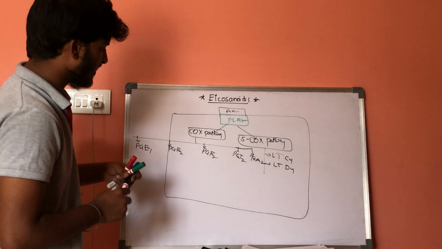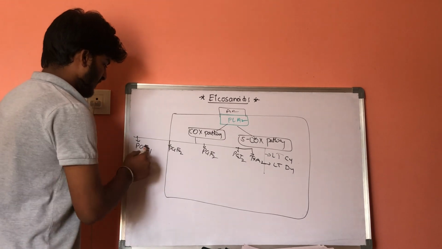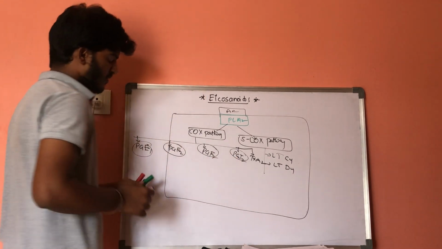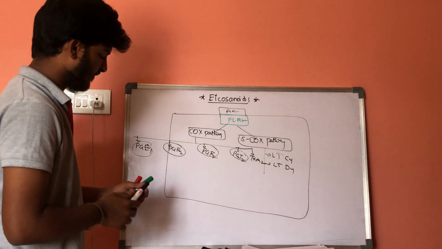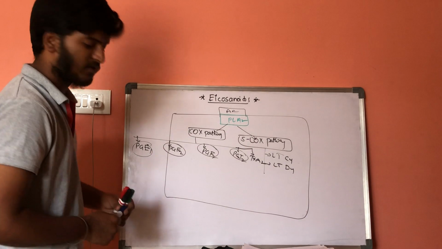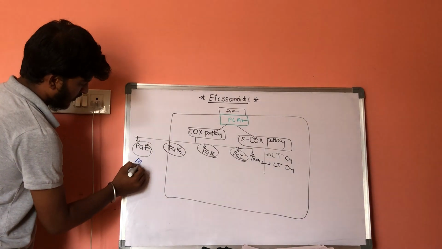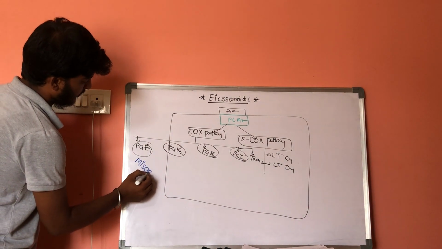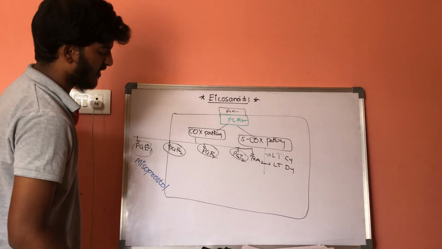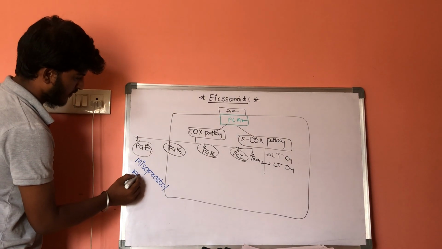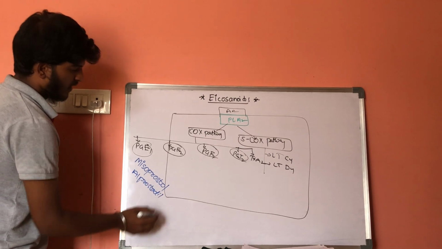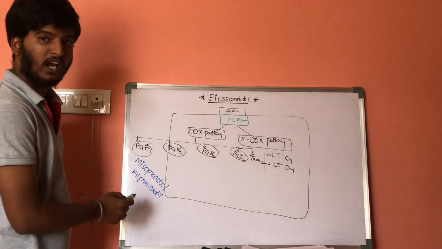There are certain analogs for PGE1, PGE2, PGF2 and PGI2. The analogs for PGE1 are misoprostol, the first analog, and next alprostadil.